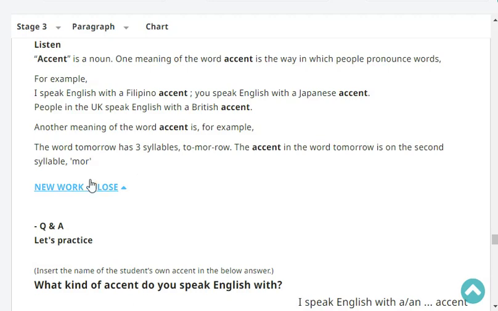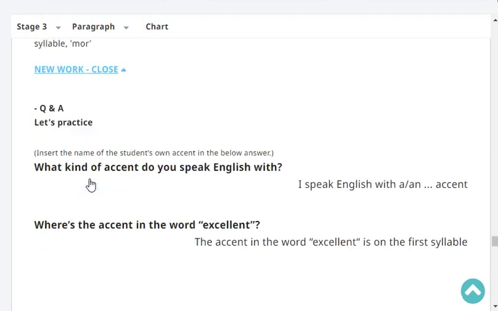Okay, well, that's one. Another meaning of the word accent is, for example, the word tomorrow has three syllables. Tomorrow. The accent in the word tomorrow is on the second syllable. Tomorrow. Second syllable.